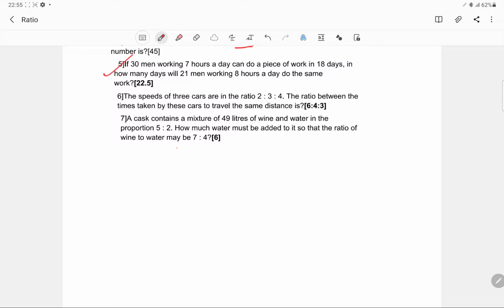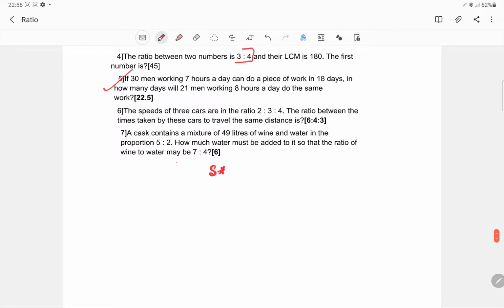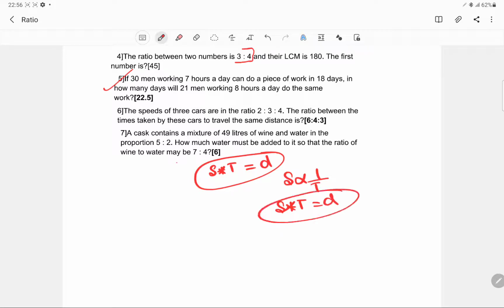Okay, 6th question. The speeds of 3 cars are in the ratio given here. The ratio between the time taken by these cars to travel the same distance would be? The distance is constant. See, speed and time are always indirectly related, and this constant is nothing but distance.